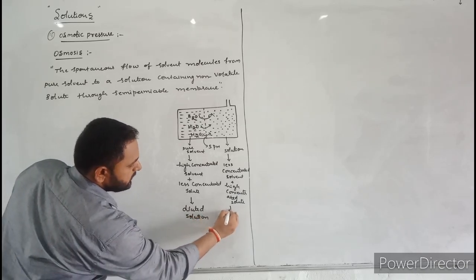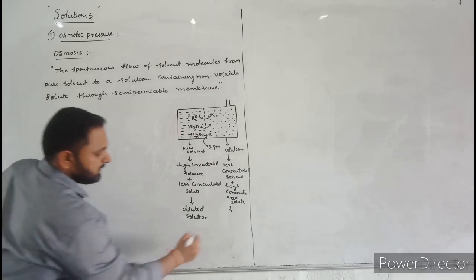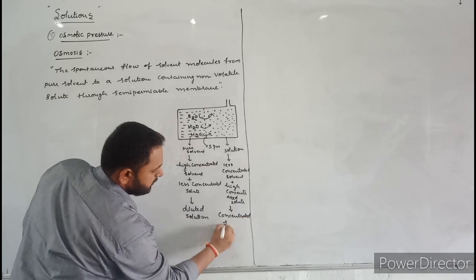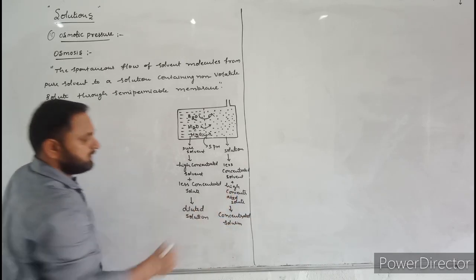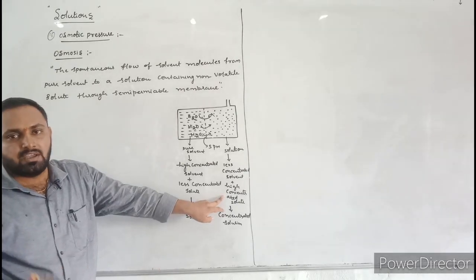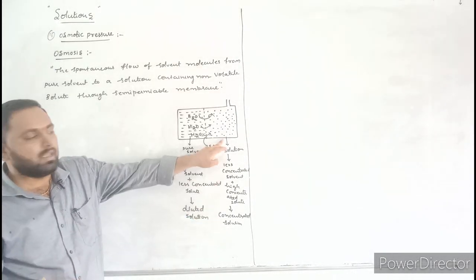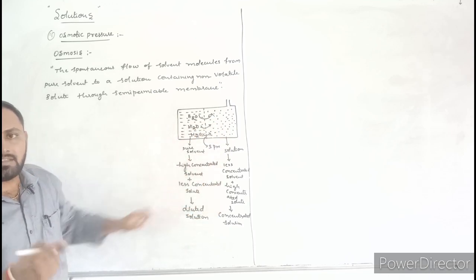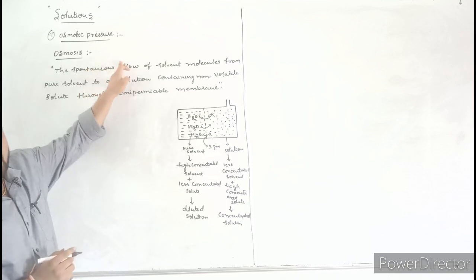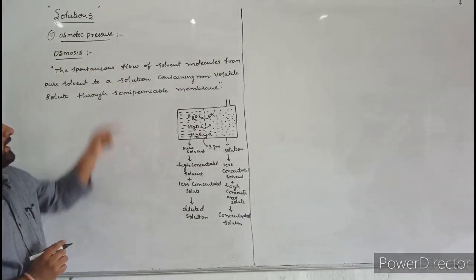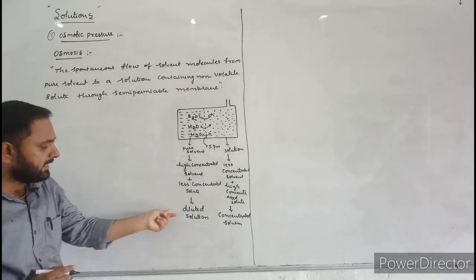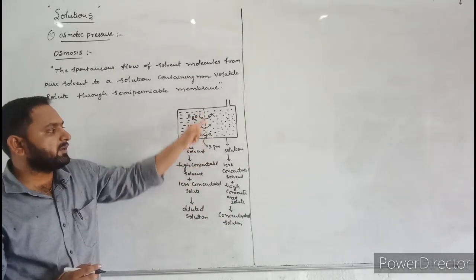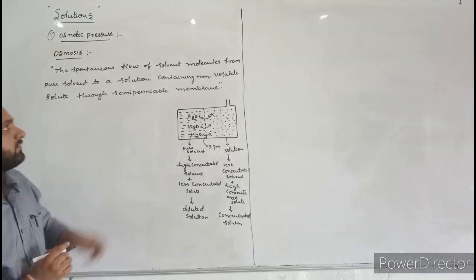This solution is also called a concentrated solution. Why is it a concentrated solution? Because in solution there is a high concentrated solute. That means more amount of solute is present in the solution. That's why it is a concentrated solution, and this is a diluted solution. In another way we can define osmosis: the spontaneous flow of solvent molecules from diluted solution to concentrated solution through a semi-permeable membrane. This is also another definition for osmosis.